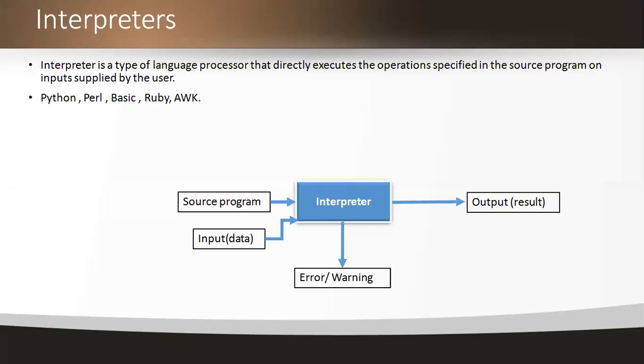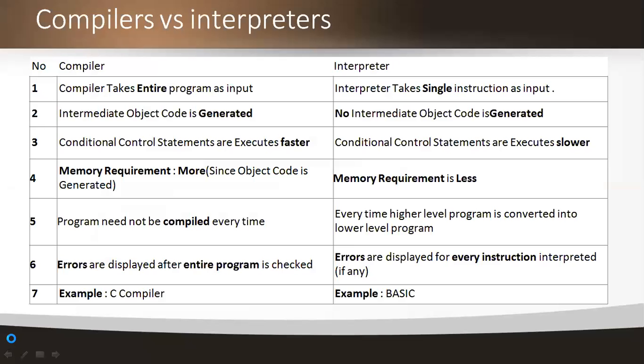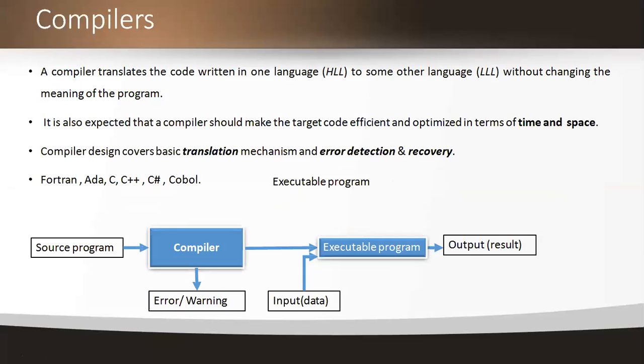Here the interpreter is also a type of language processor. Here we're directly executing the operations specified in the source program. What it means is, in the compiler, we give an input to the compiler. After performing the compilation, knowing the errors and rectifying them, we go to the next stage, that is the executable program, by giving the input there, and then finally we get the output.